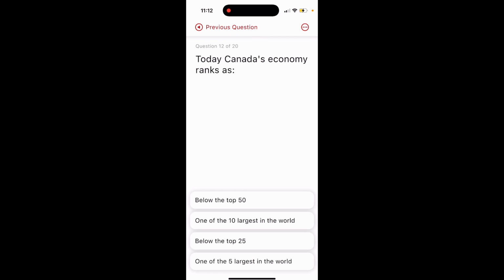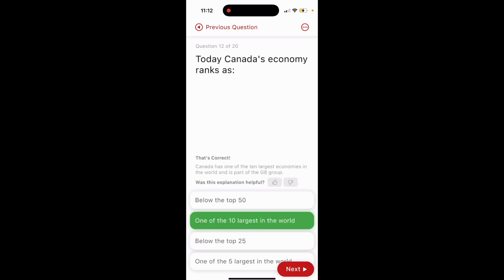Question 12. Today, Canada's economy ranks as: option 1, below the top 50. Option 2, one of the 10 largest in the world. Option 3, below the top 20. Option 4, one of the 5 largest in the world? The answer is option 2, one of the 10 largest in the world.